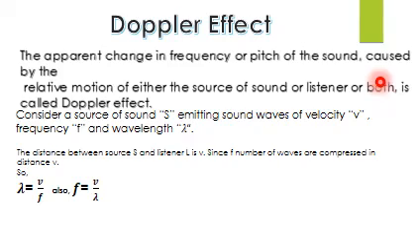The distance between source S and listener is v, because the sounding source is moving towards the listener, so the distance in terms of velocity is v. Since f number of waves are compressed in distance v, according to the velocity, frequency and wavelength relation, v is equal to f lambda, we can write lambda is equal to v upon f. Also we can write f is equal to v upon lambda. So in this case, we have to calculate the apparent change in frequency and apparent change in wavelength, and this is known as the frequency shift or Doppler shift.